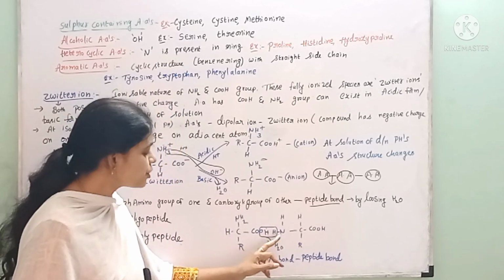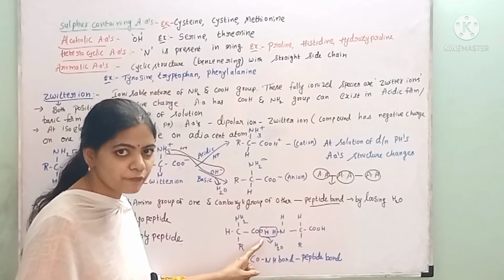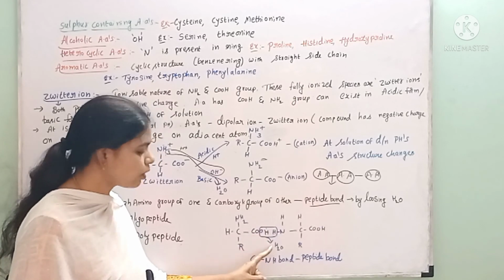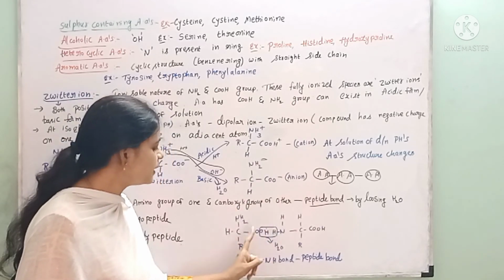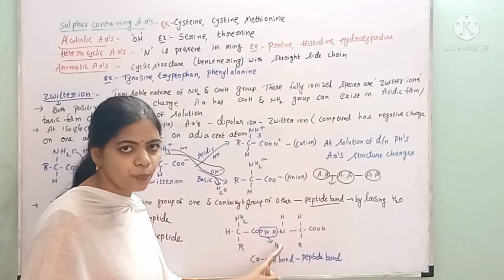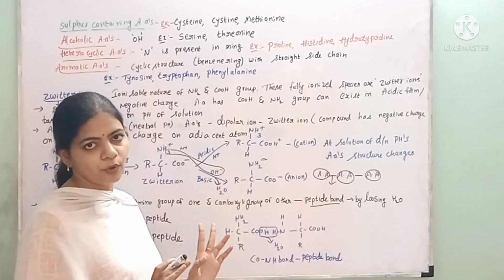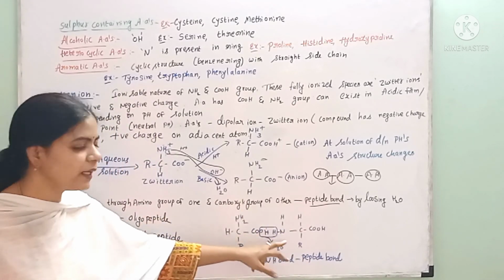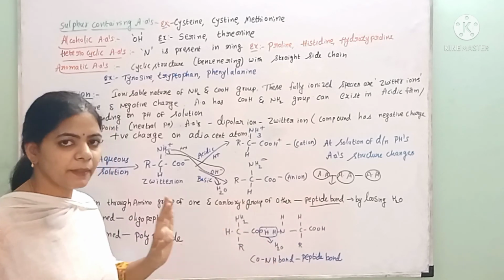Here hydrogen from the amine and hydroxyl from the OH will be eliminated in the form of a water molecule, and between these two a CONH bond is created. That CONH bond is nothing but the peptide bond. Like this, the peptide bond is formed between the carboxyl group and amine group by removing one water molecule.